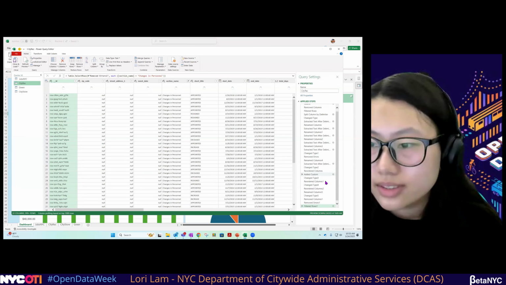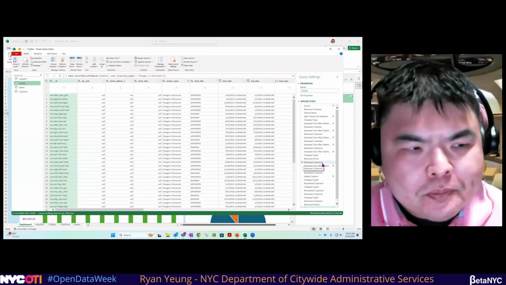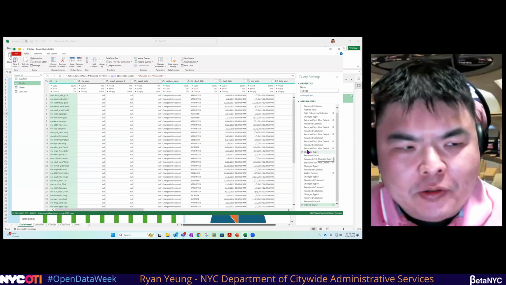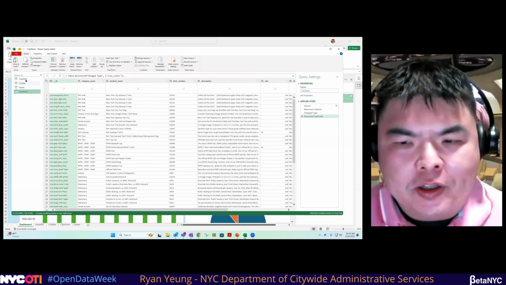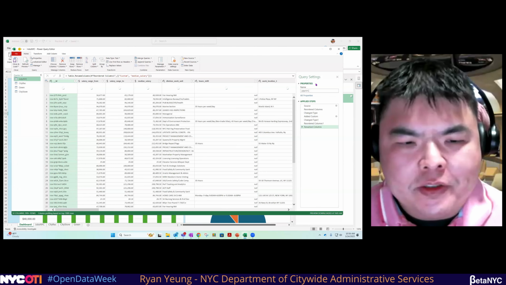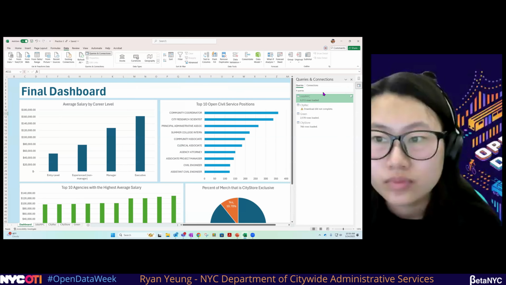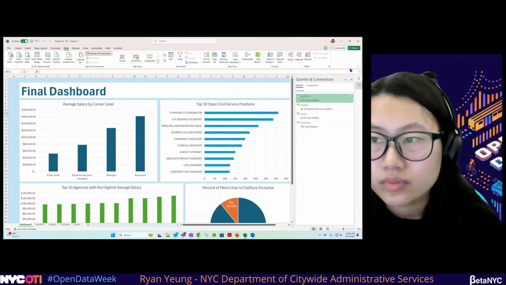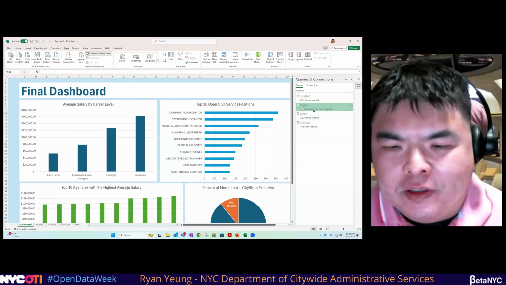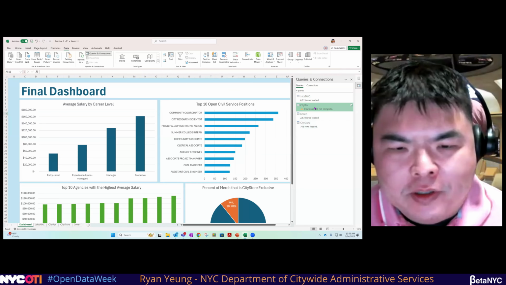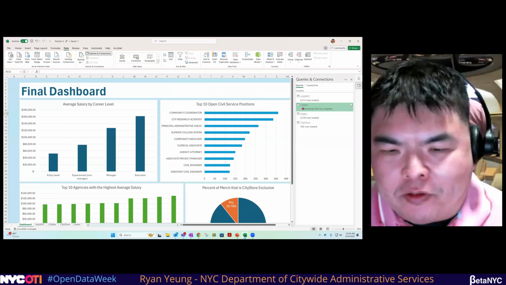City record. So Julia, make sure all the queries are there on the left-hand side. They all need to be there in order for it to load. Here on Lori's screen, you can see the city record did not fully load. It seems like it did not complete. You can right click on that to refresh it.